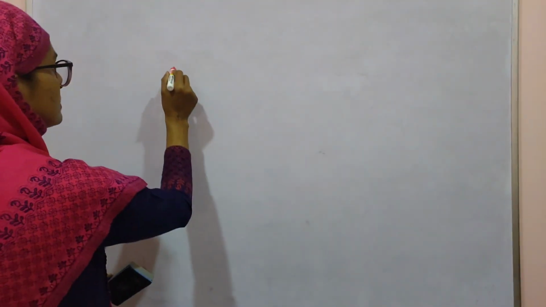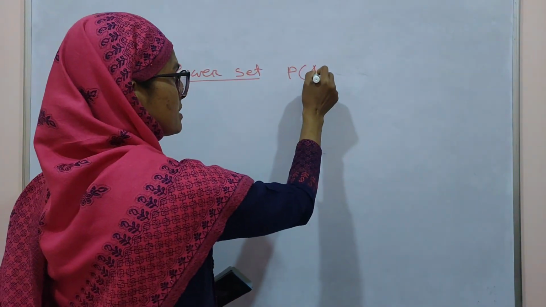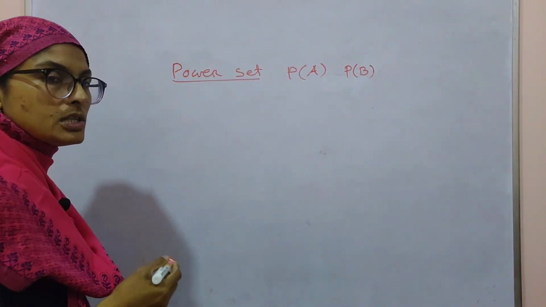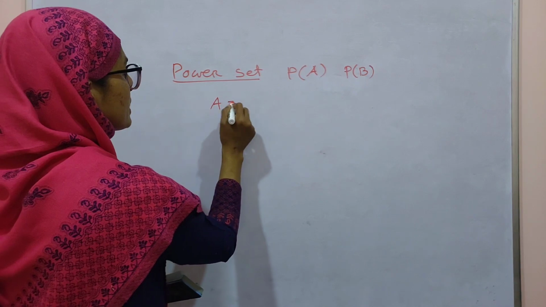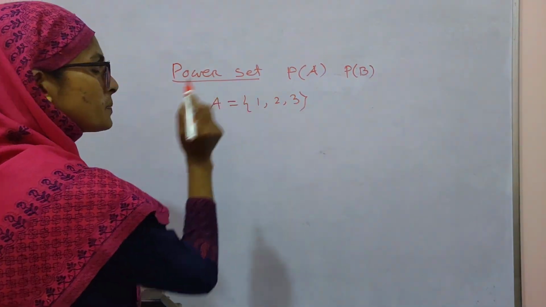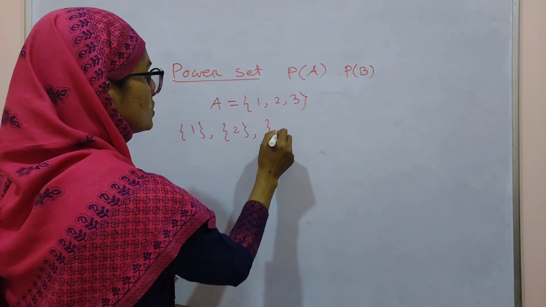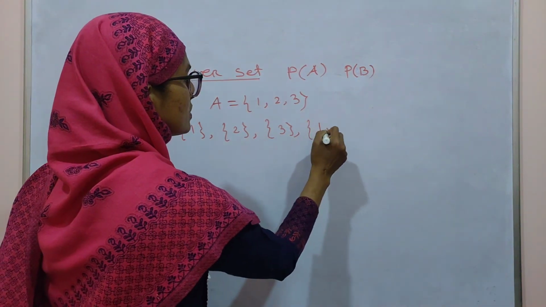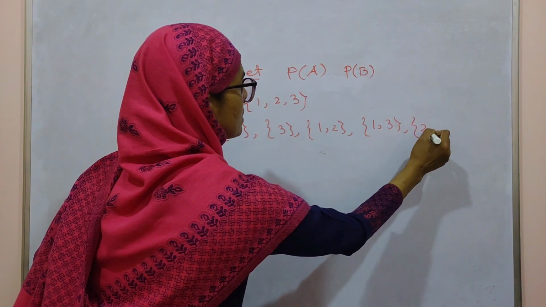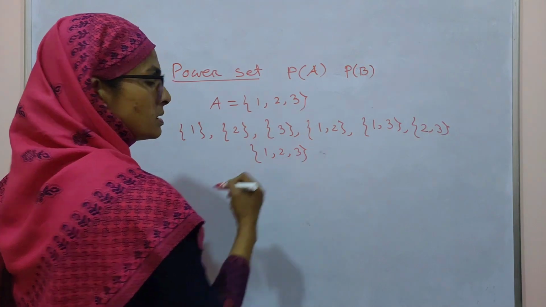Next, the power set. The power set of A, the power set of B, can be written in this way. Let A equal {1, 2, 3}. Then the subsets of A are {1}, {2}, {3}, {1, 2}, {1, 3}, {2, 3}, {1, 2, 3}.